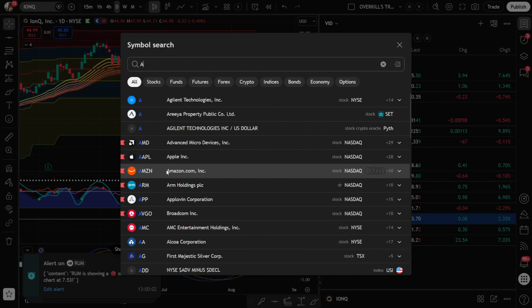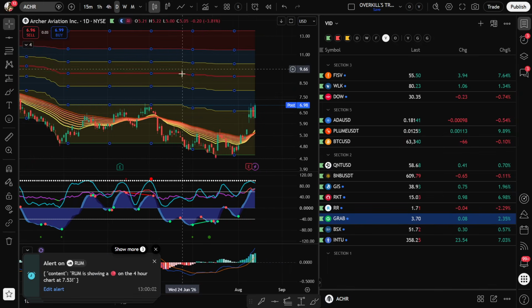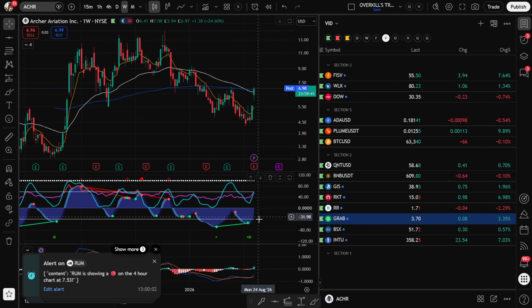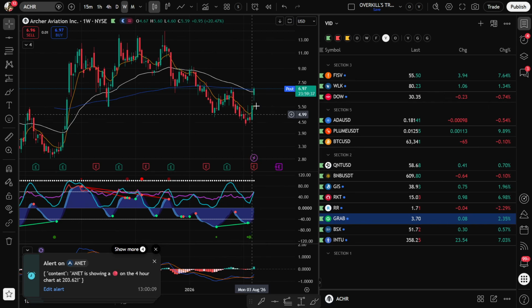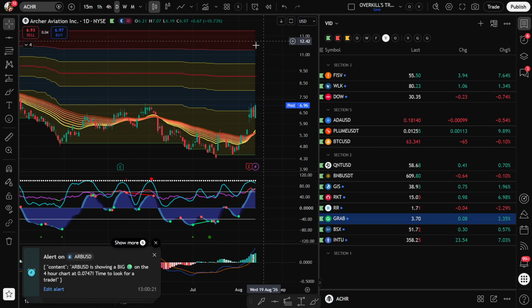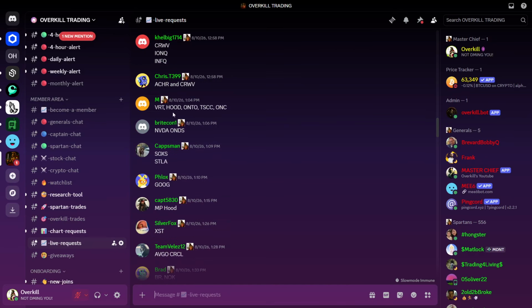We see ACHR ripping. Okay, big move here. You got the signal 3 weeks ago in July at around 4.50. It popped all the way up here to 7. That thing looks like it's going to keep running. I'd just be looking for a sell signal, targeting up here at around $11 to $13 there on ACHR.